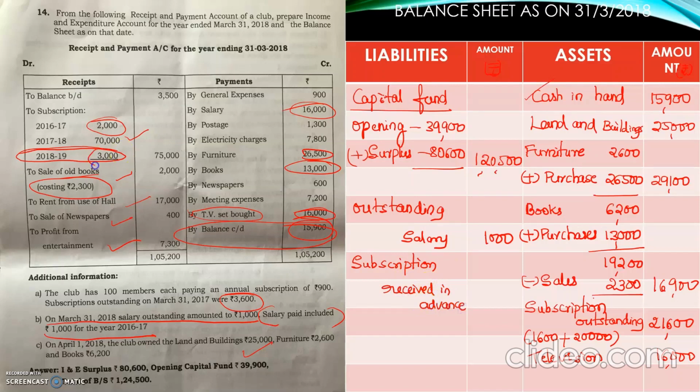How much advance subscription received? 3,000. It is of next year. Okay. So now all the items are recorded. Find out the total of the balance sheet. You should get total both the side equal. So here liability side we get total 1,24,500. Asset side also we get same total 1,24,500.